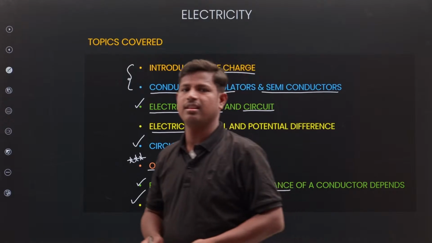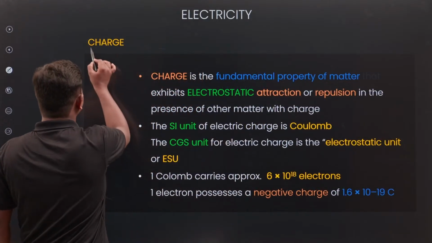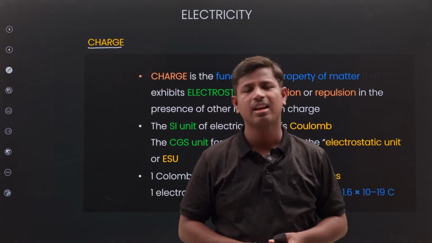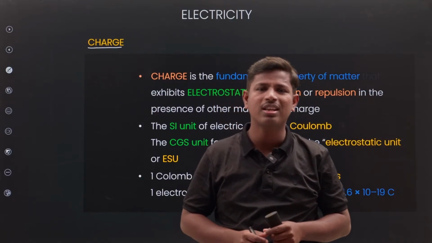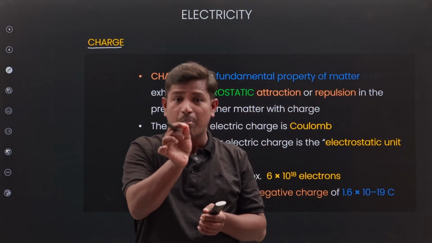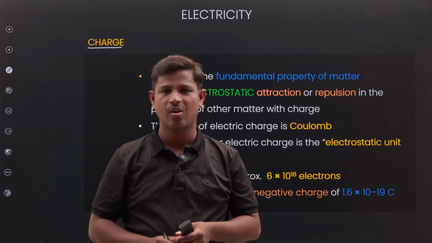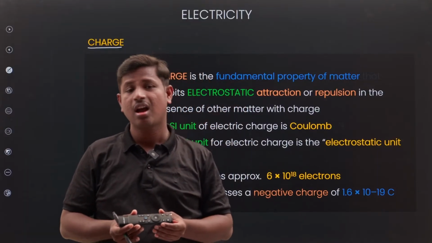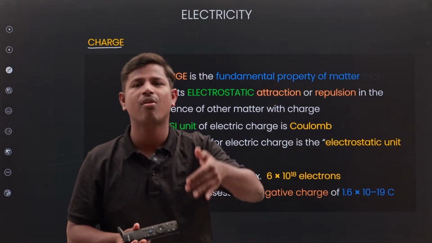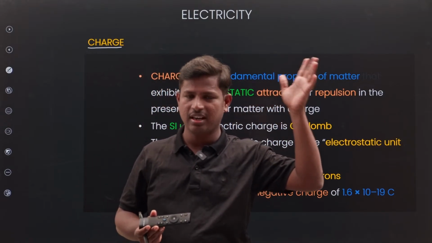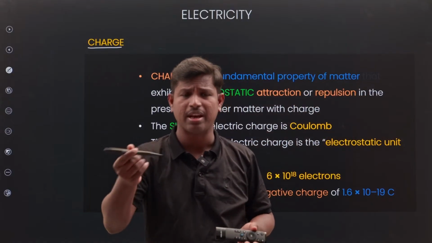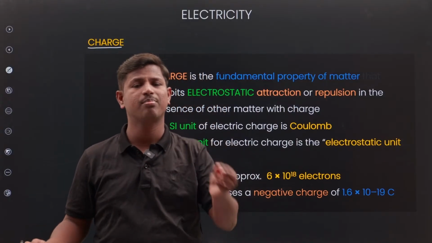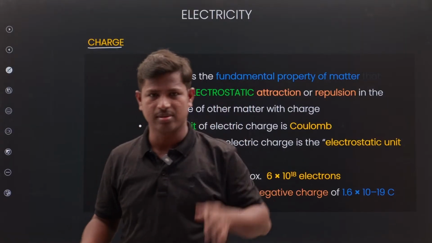Next, charge. Many of you know about charge. What is charge? Charge is a basic property. If you take any material, how is it formed? It is made up of atoms or molecules, right? Any substance, like pen, remote, book, table, any material, is made up of atoms or molecules, right?